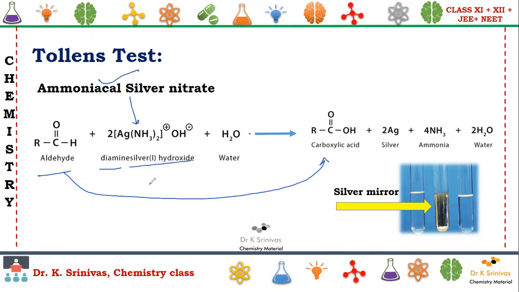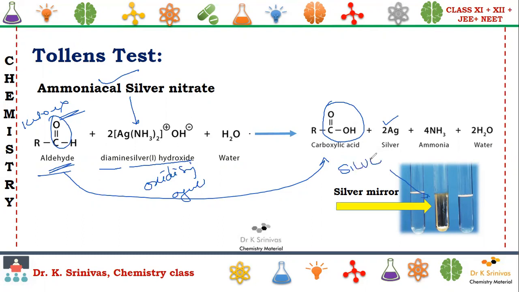This is acting as an oxidizing agent which converts aldehydes, not ketones. It is not applicable for ketones, only for aldehydes, converting them into the corresponding carboxylic acids, where we see the formation of silver. That's why it is also called the silver mirror test.